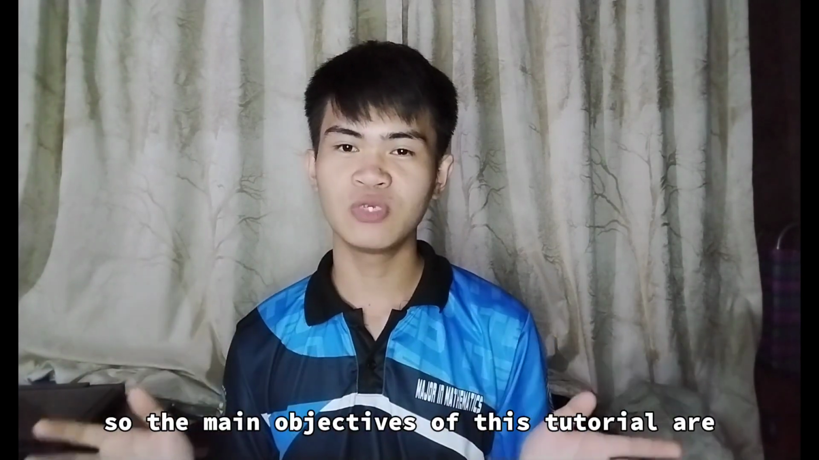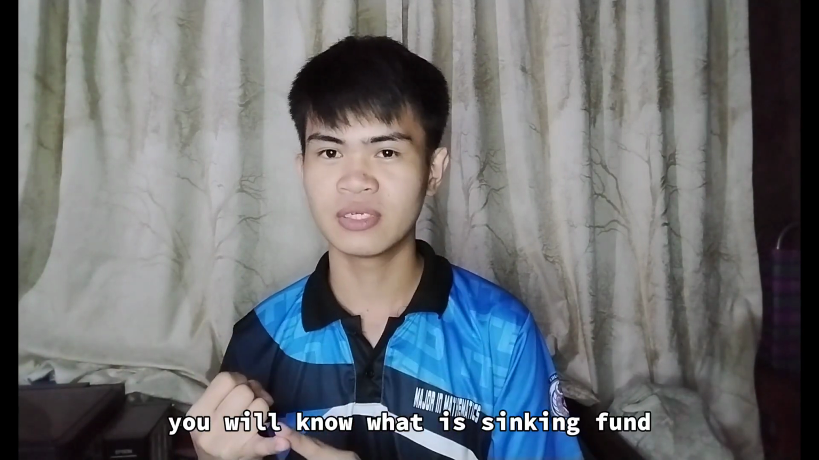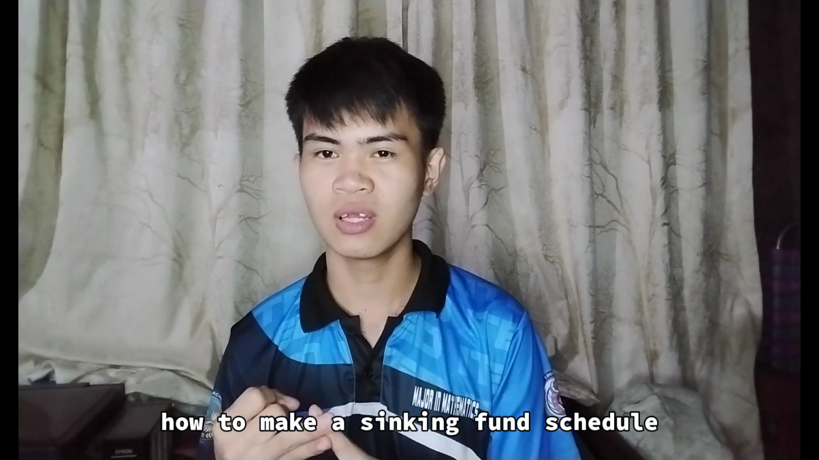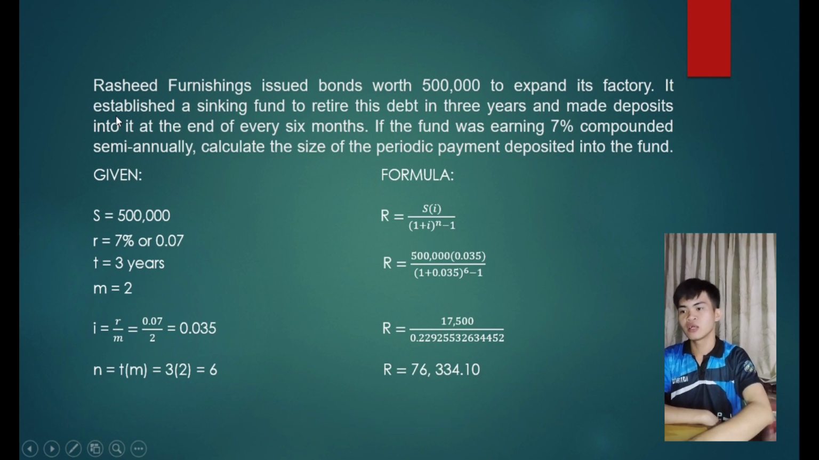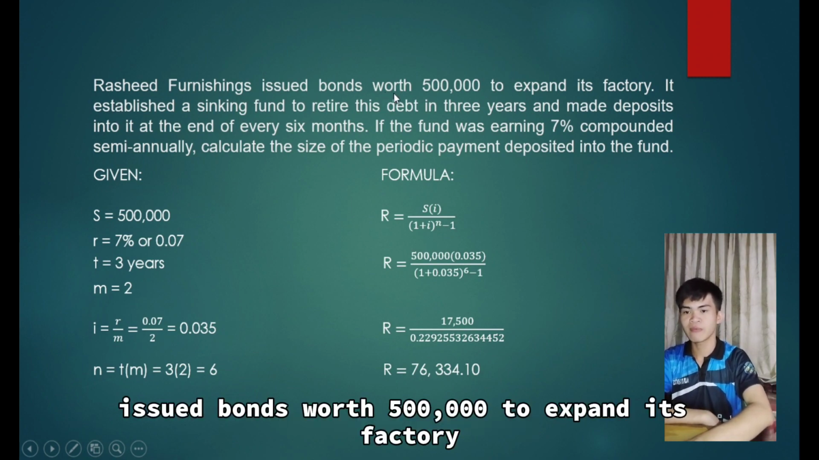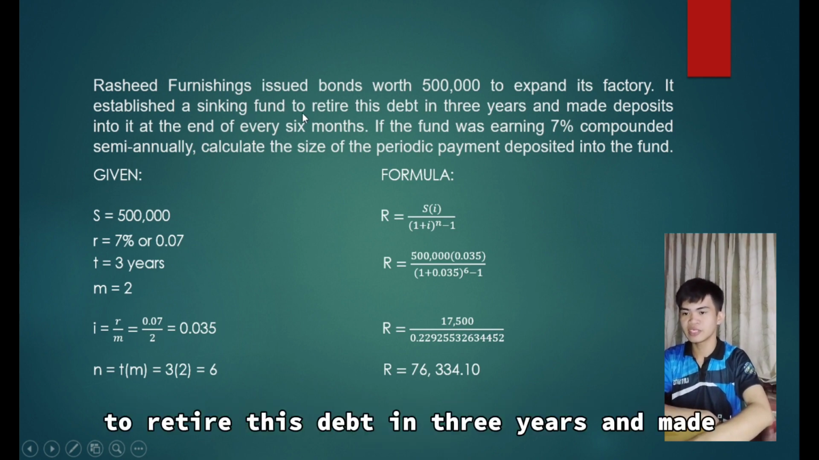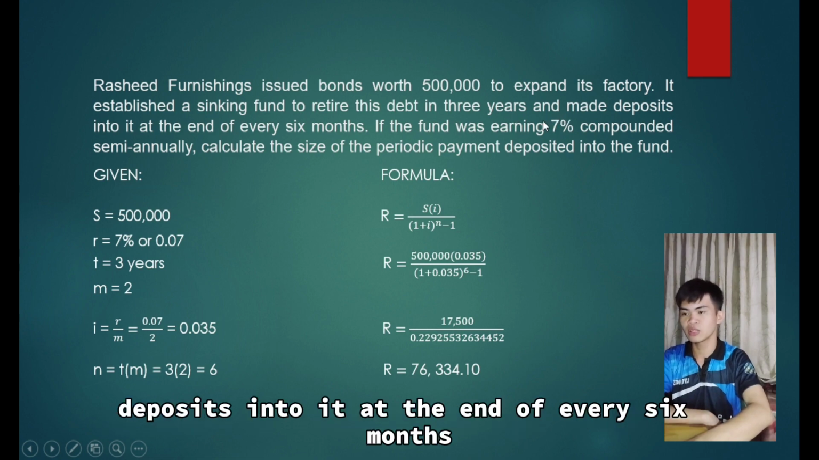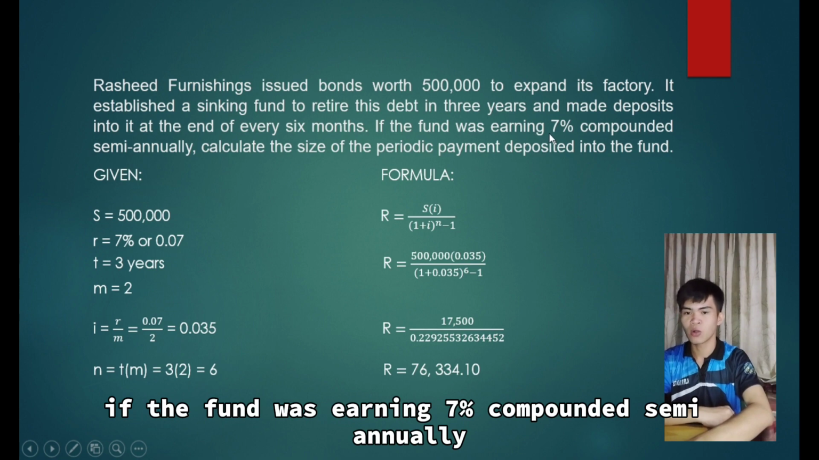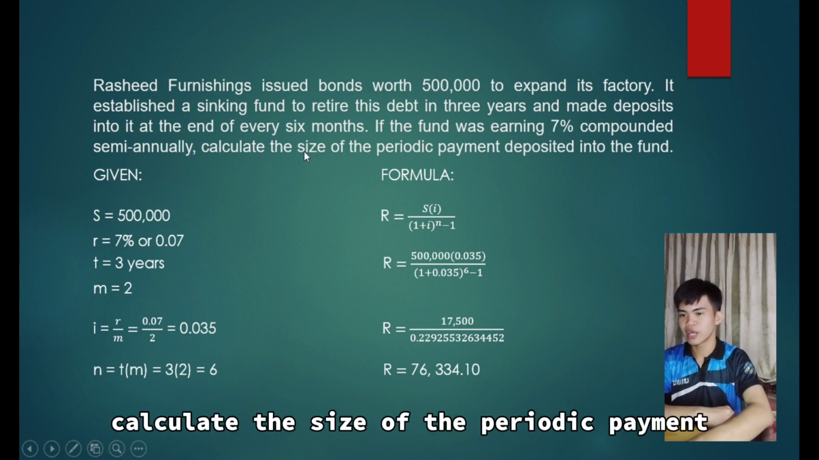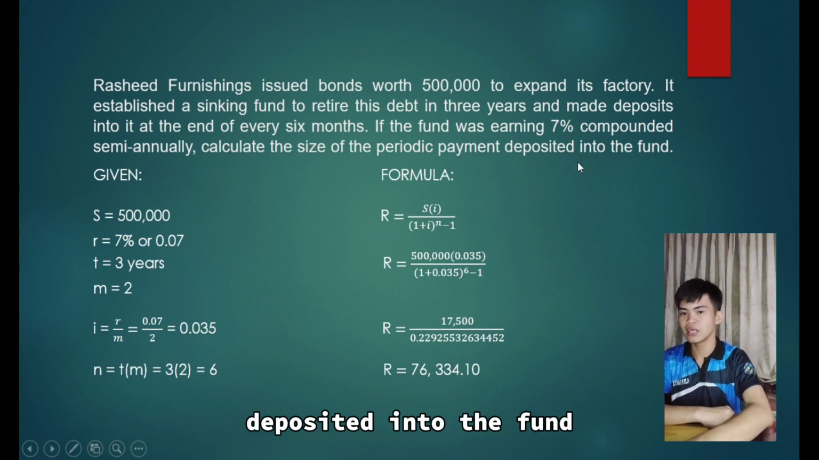So the main objectives of this tutorial are: you will know what a sinking fund is, how to make a sinking fund schedule, and learn the key concepts behind this video. So the question is, Rashid Furnishing issued bonds worth 500,000 to expand its factory. It established a sinking fund to retire this debt in 3 years and made deposits into it at the end of every 6 months. If the fund was earning 7% compounded semi-annually, calculate the size of the periodic payment deposited into the fund. Let's define first the given.